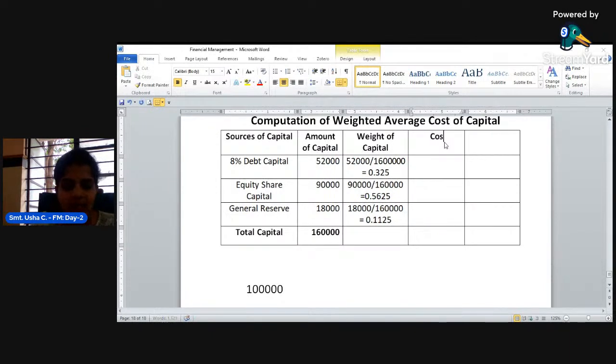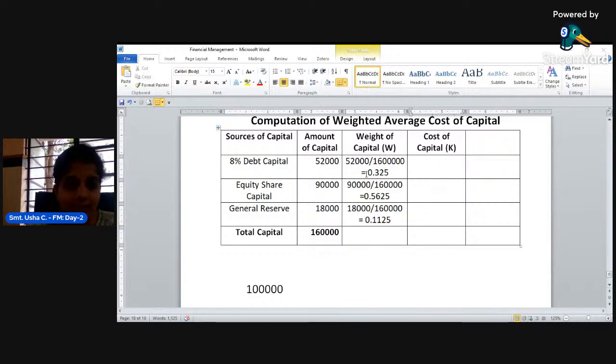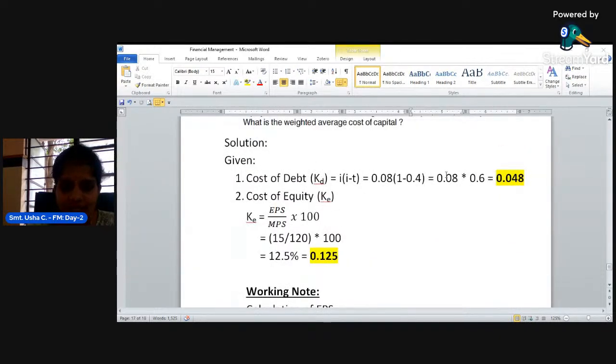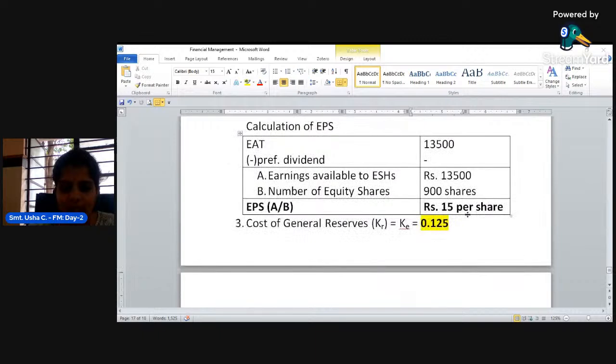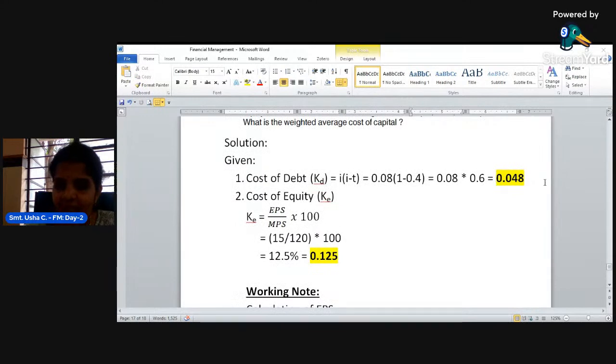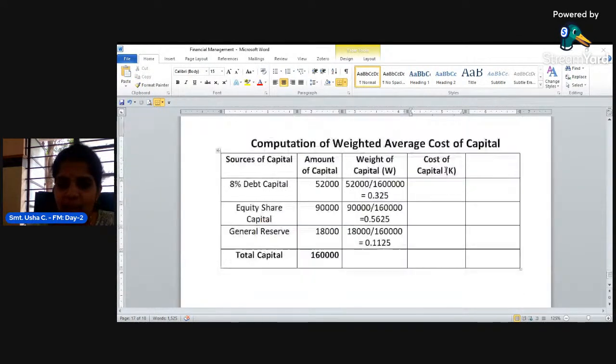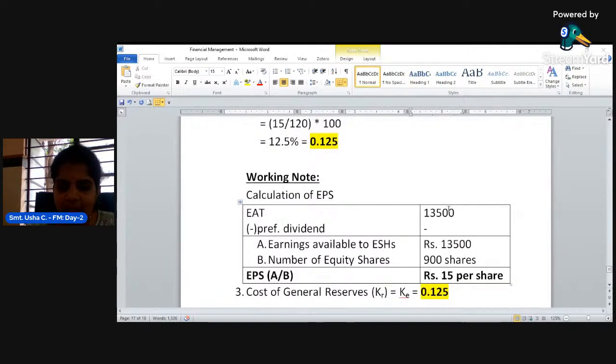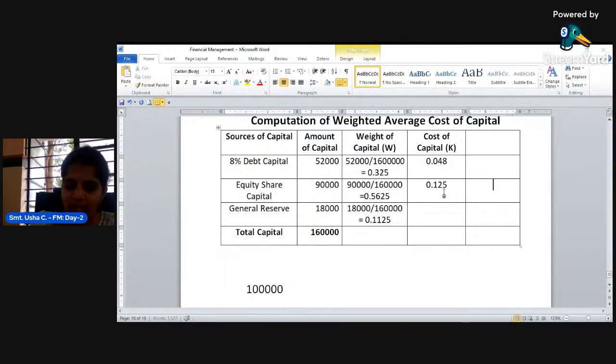Now calculate cost of capital. This cost of capital is denoted as K and the weight of capital is denoted as W. Now, for debt capital, since we have already calculated the cost of debt, you can directly take it as it is. If not, you are supposed to calculate it now. Since you have already calculated, take the value for the cost of debt. It is 0.048. And cost of equity is 0.125, and it is the same for cost of reserve also.